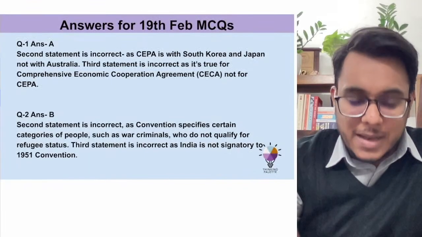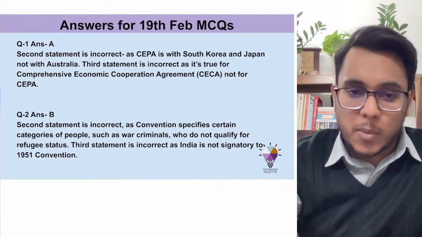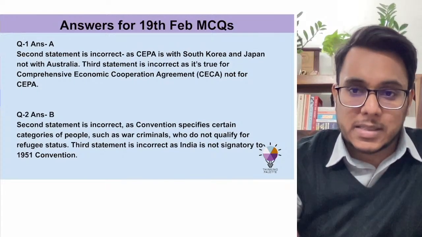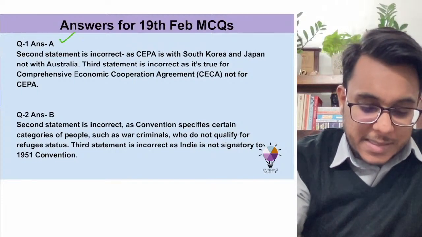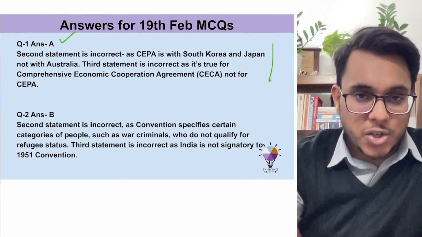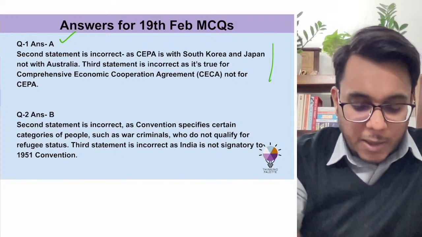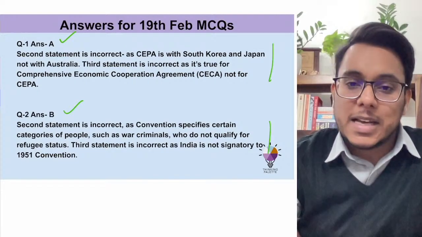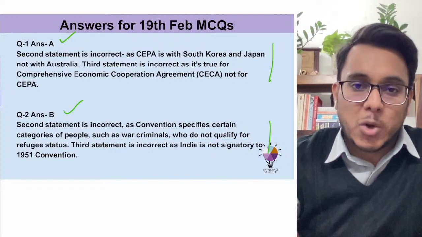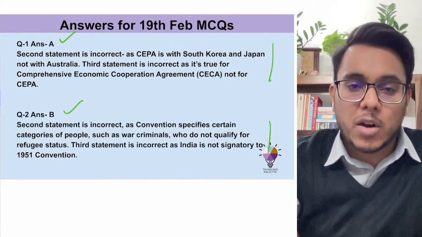And now first of all, let's see the MCQ answers from the previous newspaper analysis, that is from the 19th of February. So for question number 1, the correct answer is A. You can read the explanation here. You can just pause the video. For question number 2, the correct answer is B. You can again pause the video and see the answer and match whether you are getting the questions right or not.